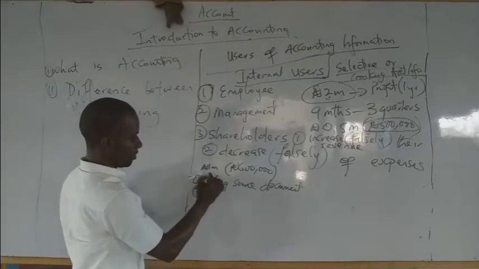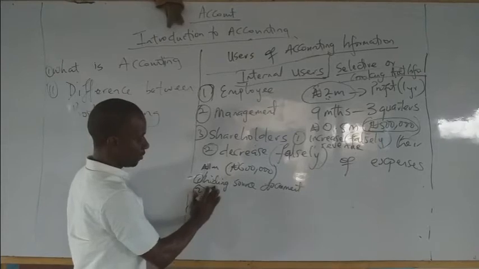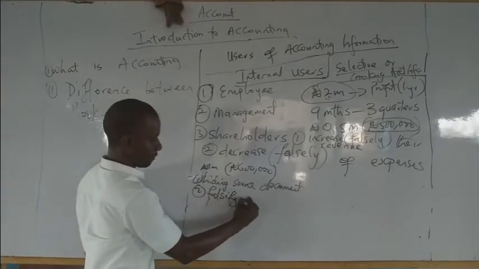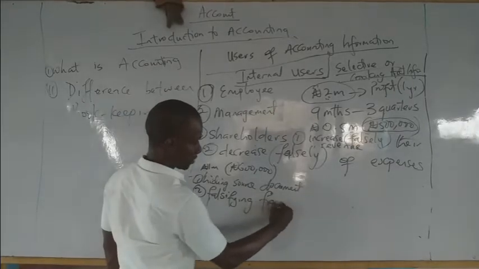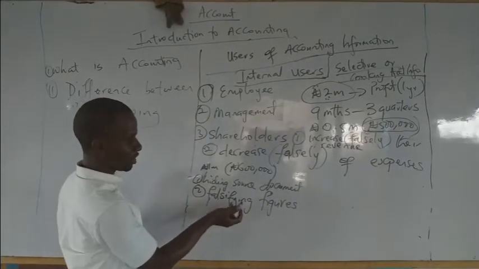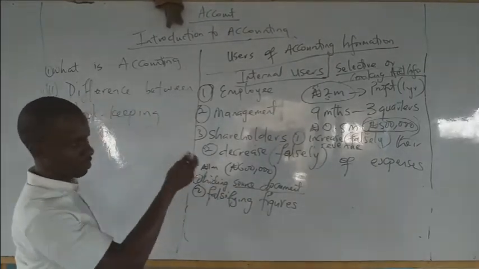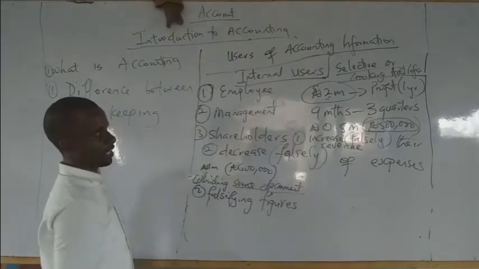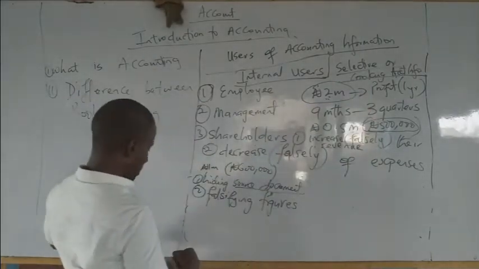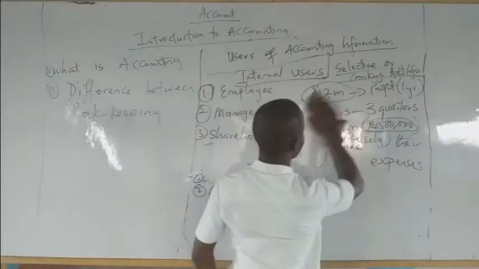Or they can start falsifying figures. Falsifying figures in what? In their financial information or their source documents. So these are the ways, just to meet up their set target. Now, those are for the management.